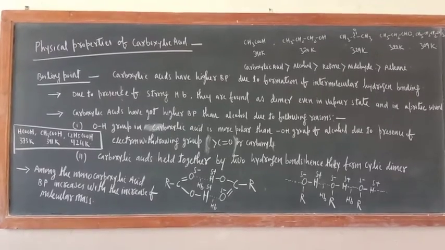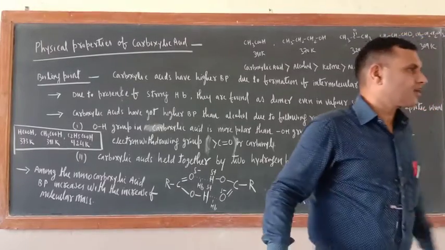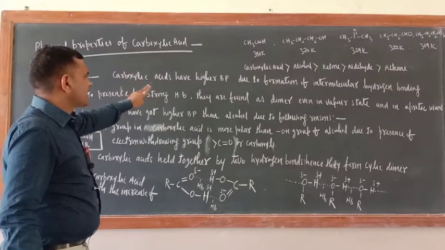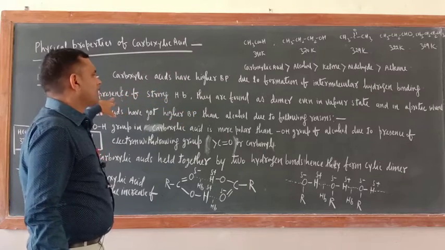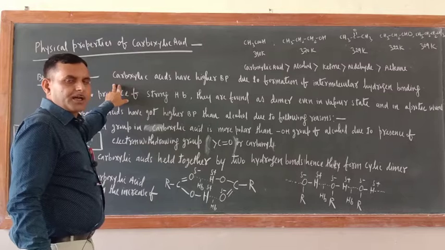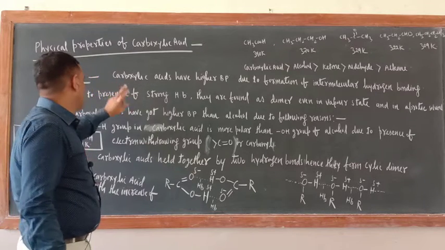Okay, so now just see the boiling point. We are in the physical properties of carboxylic acid. Carboxylic acids have a higher boiling point due to the formation of intermolecular hydrogen bonding. They have a higher boiling point because they form intermolecular hydrogen bonds.